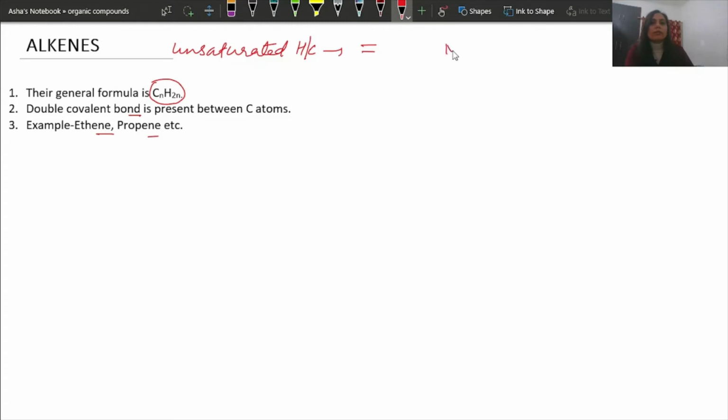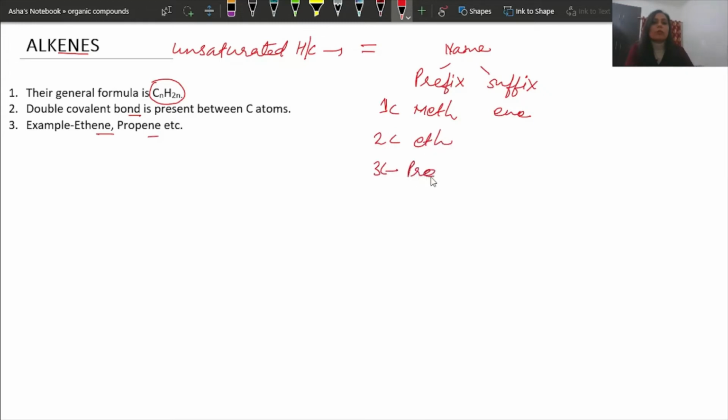Remember, the name has got 2 parts. One part is the prefix, which comes first. The second part is the suffix. The suffix is taken from the type of hydrocarbon, so here it will be ene. The prefix for 1 carbon, you know, is meth. For 2 carbons it is eth. For 3 carbons it is prop. Likewise with ene, it will become ethene. This one will become propene. So the names are written here.